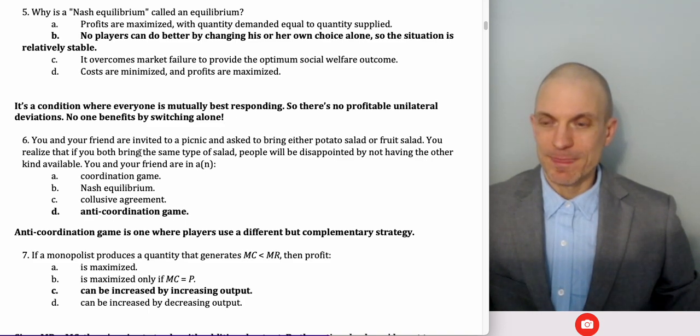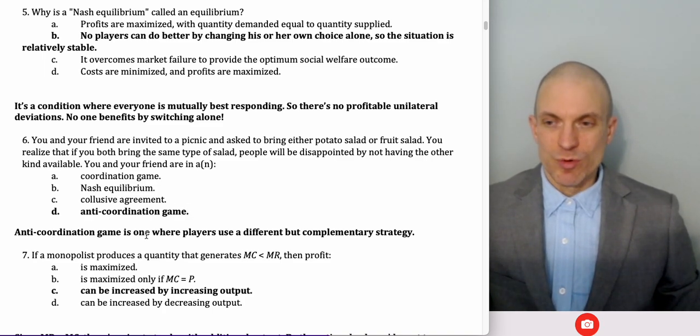All right, so you and your friend are invited to pack a picnic and bring either potato salad or fruit salad. You realize if you bring the same type, you'll be disappointed by not having the other kind available. This is an anti-coordination game. Remember, we defined an anti-coordination game. This is following the Stevenson and Wolfers definition, where players are using a different but complementary strategy.